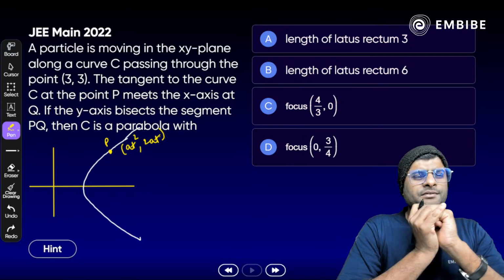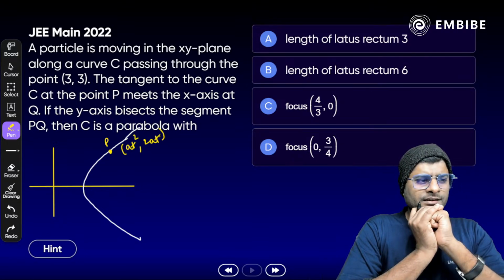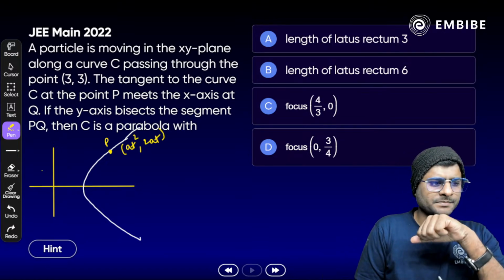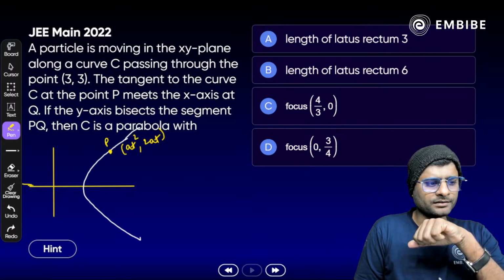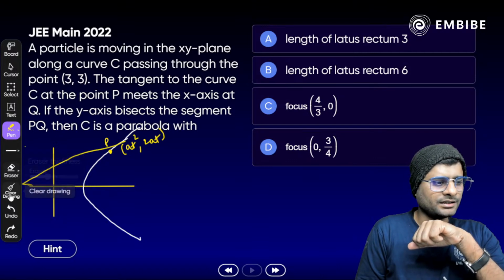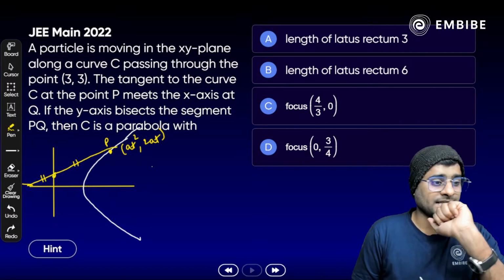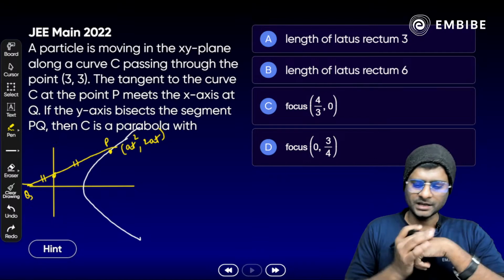Now we have a tangent to the curve C at point P, which meets the x-axis at Q. And the y-axis bisects this line segment PQ. We have Q on that side, remember.